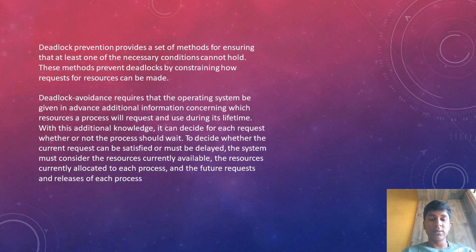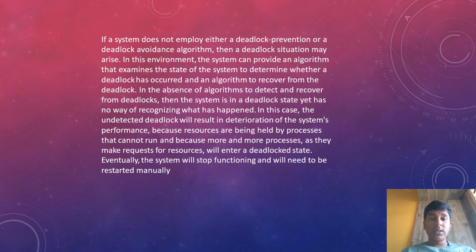If the system does not employ either a deadlock prevention or a deadlock avoidance algorithm, then a deadlock situation may arise. In this environment, the system can provide an algorithm that examines the state of the system to determine whether a deadlock has occurred, and an algorithm to recover from the deadlock. In the absence of an algorithm to detect and recover from deadlocks, the system is in a deadlock state yet has no way to recognize what has happened.